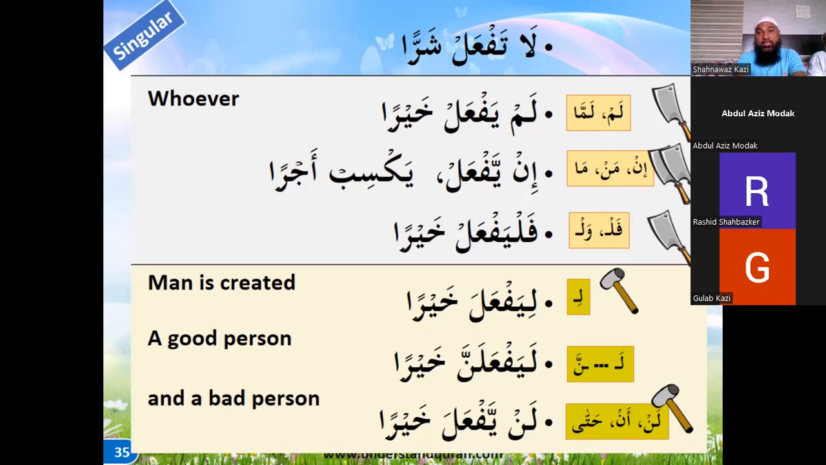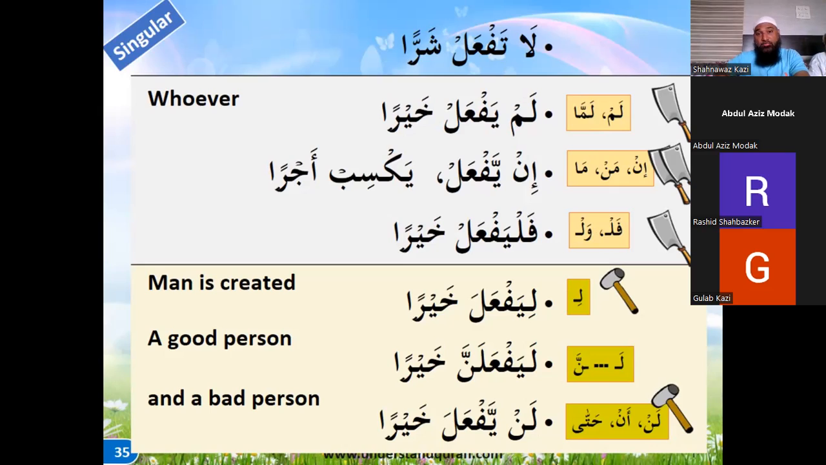So the order was la taf'al. So they are saying la taf'al sharran. Don't do shar, bad. Whoever does lam yaf'al khayra, he has not done good. In yaf'al, if he does, yaksib ajra, so he will earn his reward. So in yaf'al yaksib ajra, this is a conditional sentence. Fal yaf'al khayra, so then let him do good. Right? So this is a way to remember the choppers and the hammers.